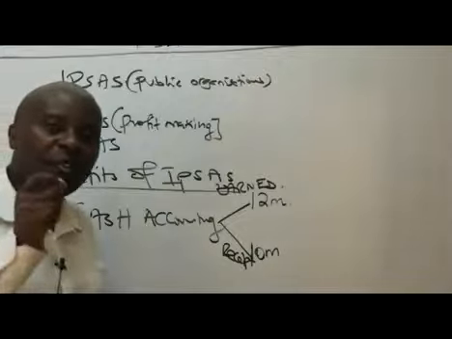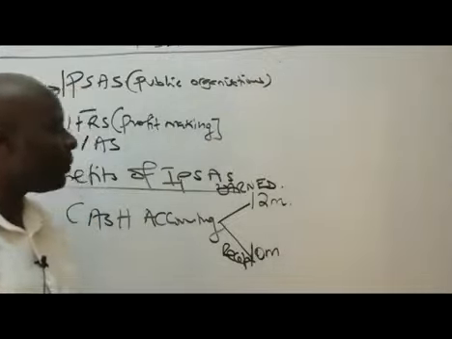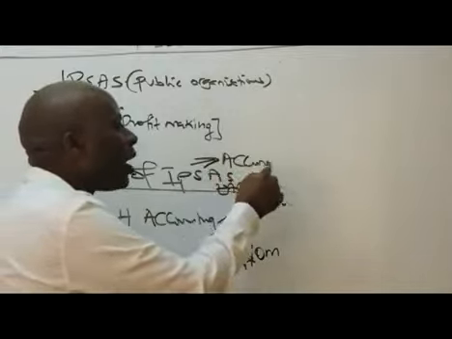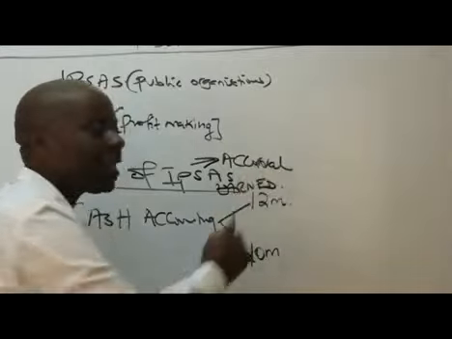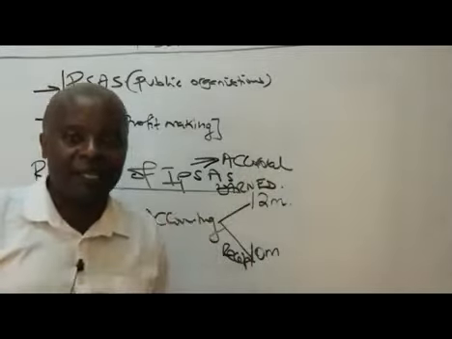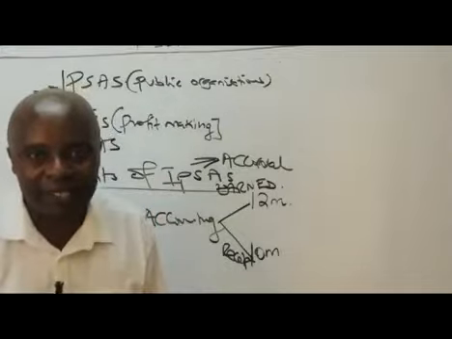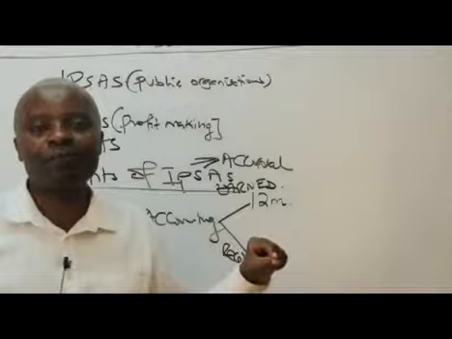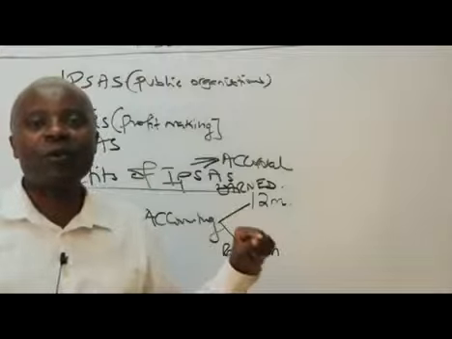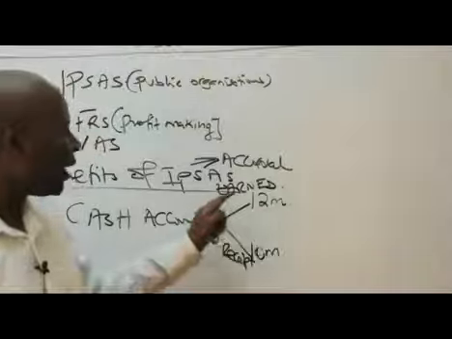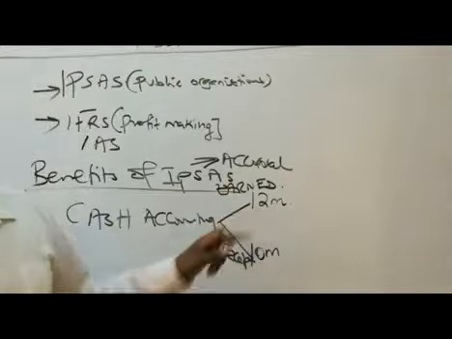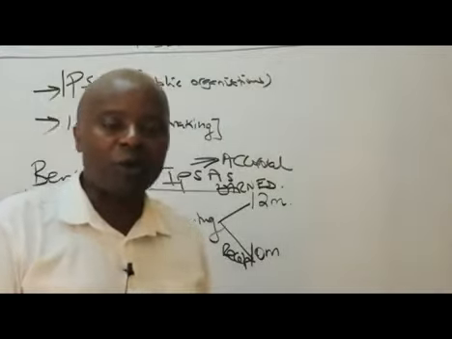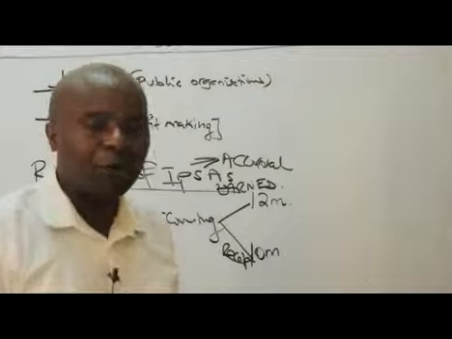When it comes to IPSAS, when you adopt International Public Sector Accounting Standards, they are based on what we call accrual. Accrual means what? Accrual means that even if you have not received this money, so long as you delivered the service, you must account for everything that you earned. So if it's accrual IPSAS, then straight away RCM would have accounted for how much? For 12 million. The other 2 million, which we never received, will be falling under what we call the receivables.